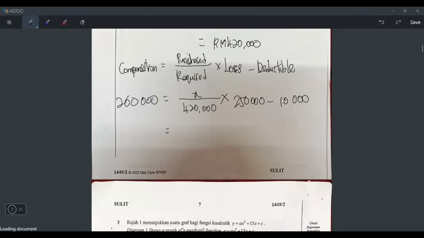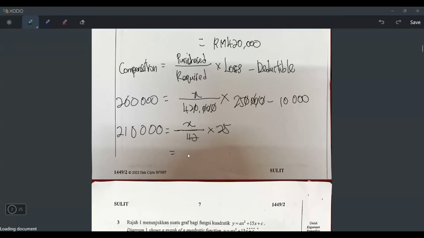So how will I move first? The first thing is I will move the minus 10,000 to the outside. So minus 10,000 becomes plus 10,000. Let's press 200,000 plus 10,000. I got 210,000. Then here it will be left with X over 420,000 times 250,000. But wait, I can cut, right? 1, 2, 3, 1, 2, 3, and then cut here, just left with 25 divided by 42. So why not we just write 42 and then 25, because I cut already.